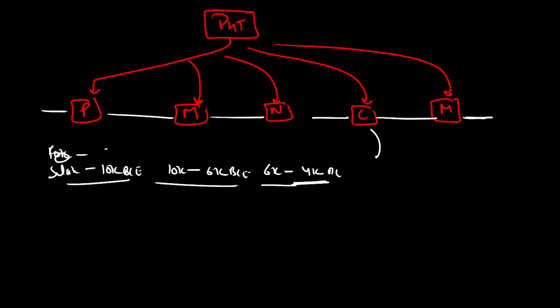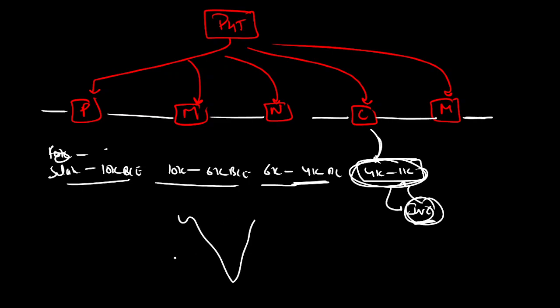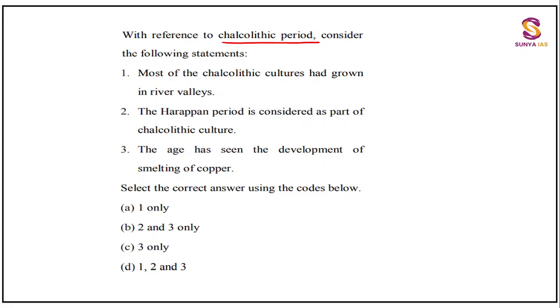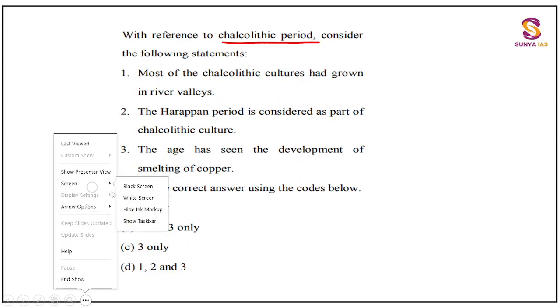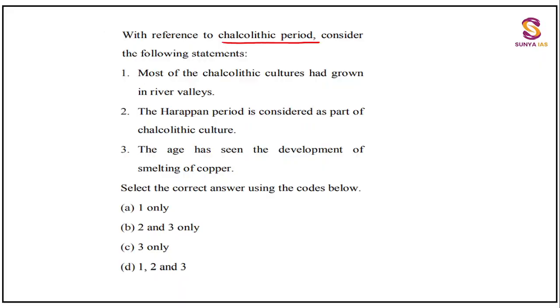4k BCE. Chalcolithic was around 4k to 1k, guys, right? So you remember that 4k to 1k means IVC was also covered under this, one of the phases in which we can see the urbanized center, IVC. So Chalcolithic, other than this, we also understood the sites. What are the sites you could remember which we have studied in the class, guys? In the Rajasthan region, Ahar and Gilund. Over here, Eran and Kayatha. Over here, Navdatoli, Daimabad, and all those cultures, right? So this we have as some fixed knowledge with us. Let us solve the question.